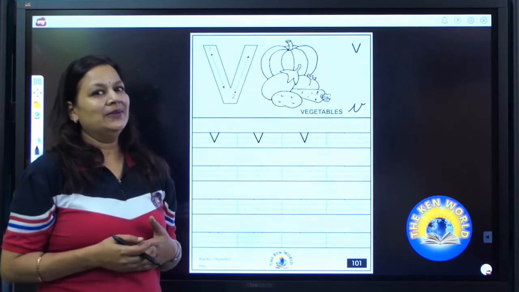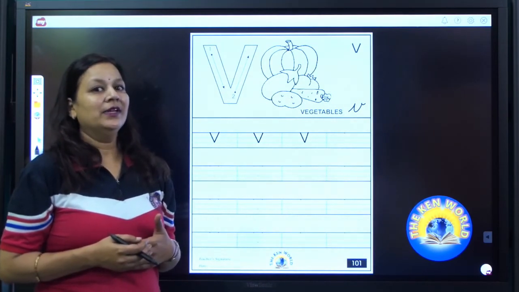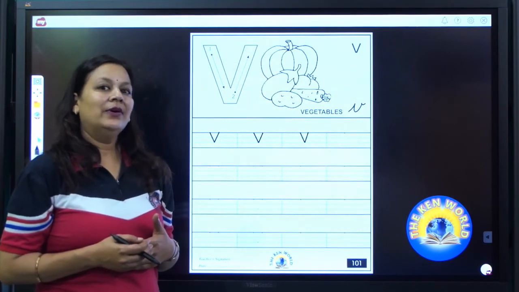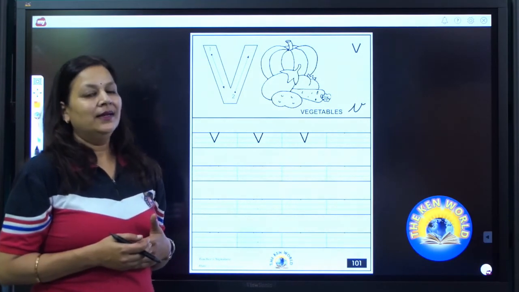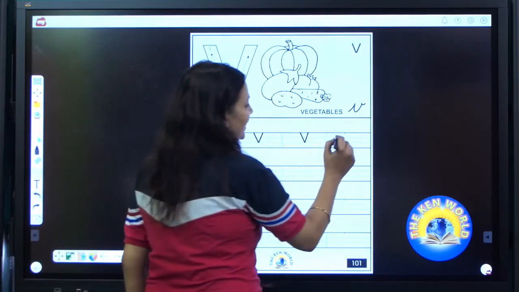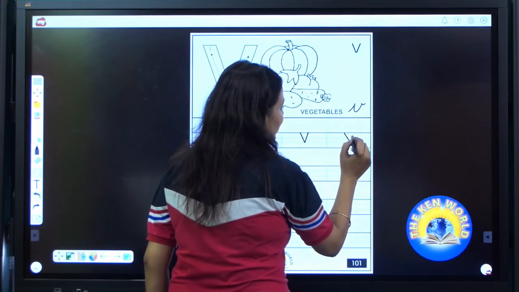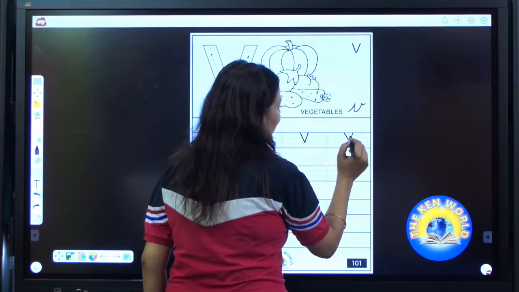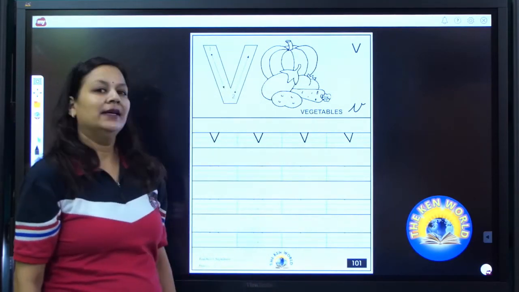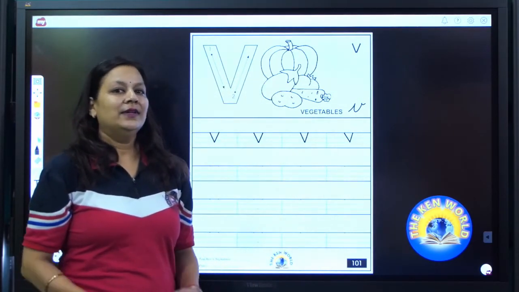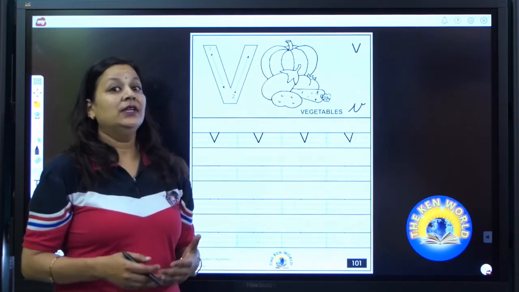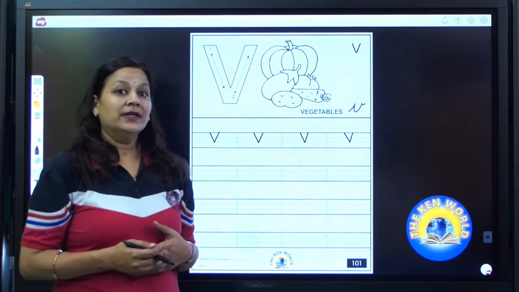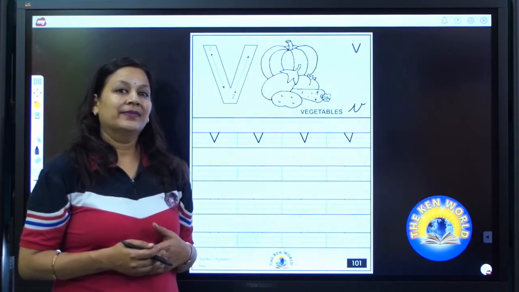Now it's your turn to write. Write it beautifully. And if you have done wrong, then you can use eraser. Done? Again it's my turn to write. Slanting line till base line. One more slanting line till base line. V. V says V. V as in vegetables. We should eat vegetables. It makes us healthy. Now it's your turn to write V.